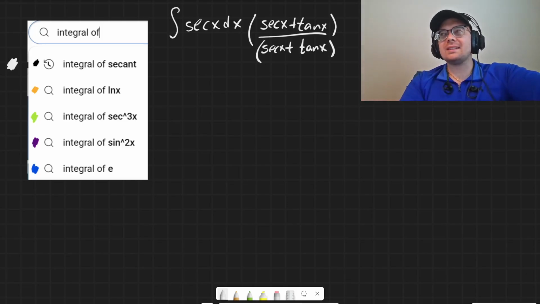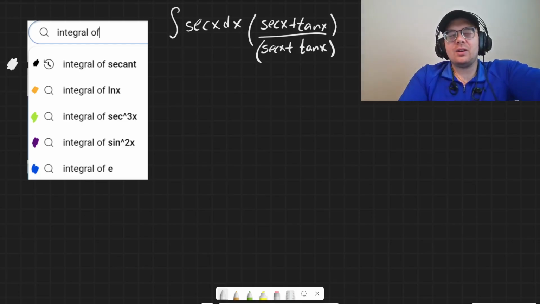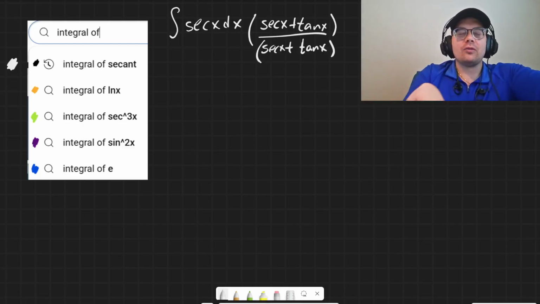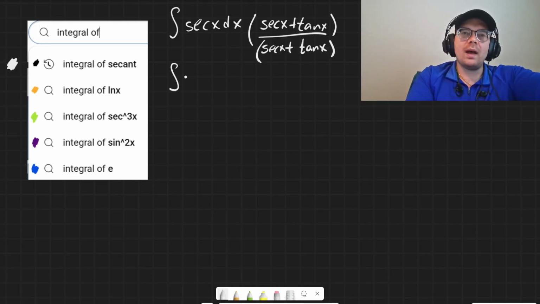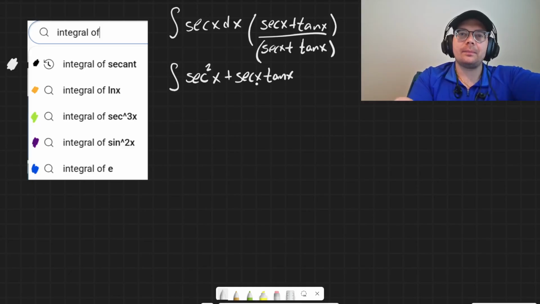But it's not very intuitive, meaning who's going to think to do that, right? The reason why this works so well is because if I distribute that, then it would be secant squared x plus secant x tangent x over secant x plus tangent x dx.